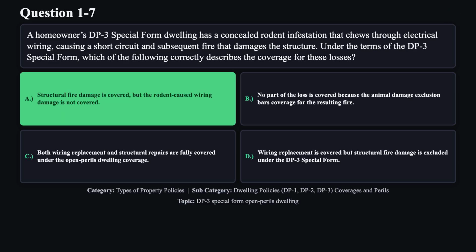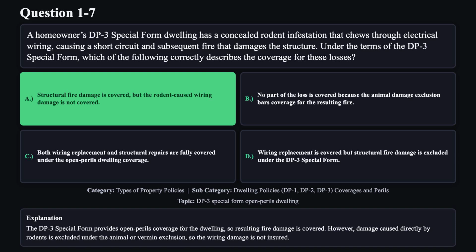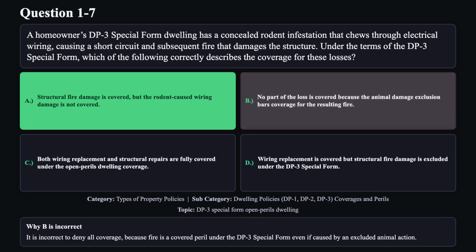The correct answer is A. The DP3 special form provides open perils coverage for the dwelling, so resulting fire damage is covered. However, damage caused directly by rodents is excluded under the animal or vermin exclusion, so the wiring damage is not insured. Reason B is not correct.